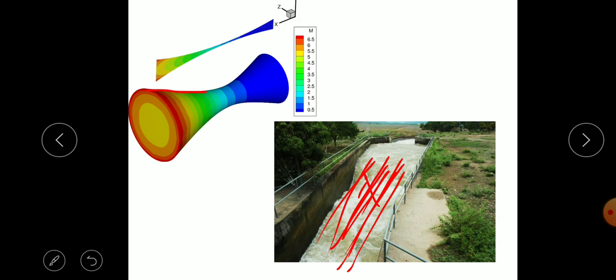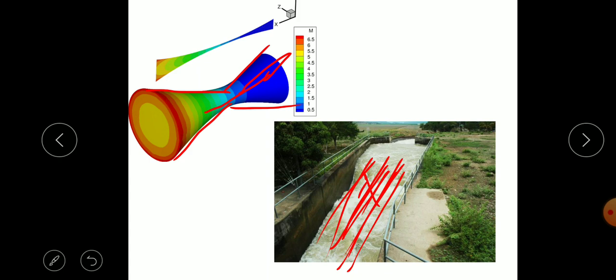Also, this is a converging nozzle, meaning the diameter goes on decreasing, and this is a diameter increasing, meaning a diverging nozzle. Here it shows the variation. The blue line indicates the low velocities. We can consider the variation in the fluid properties to be dependent on all three coordinates, that is three dimensional.